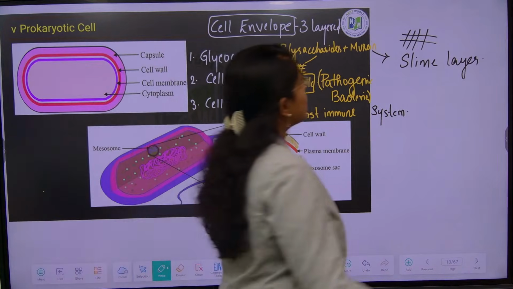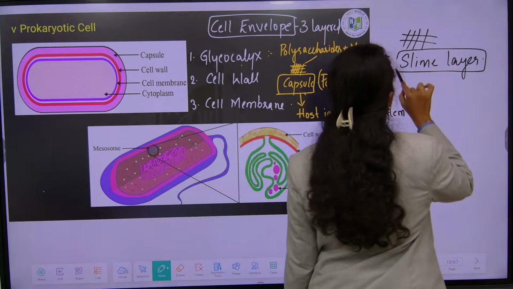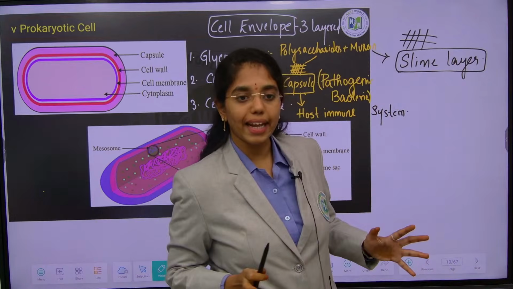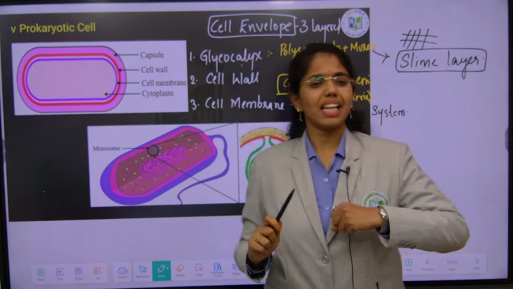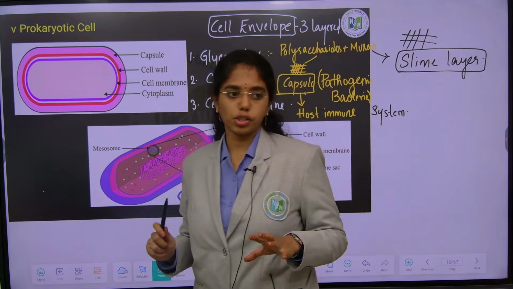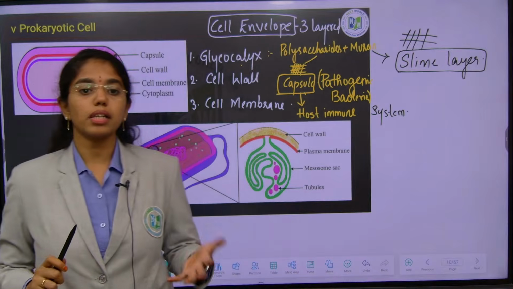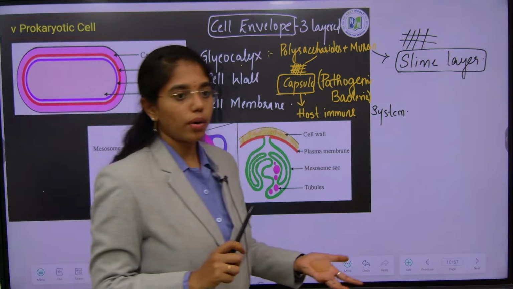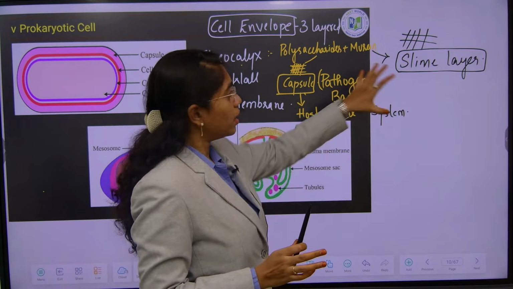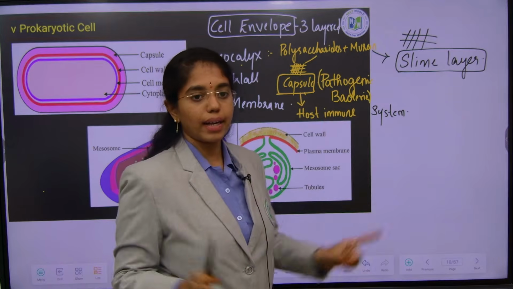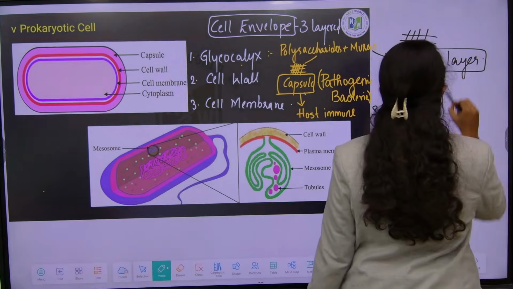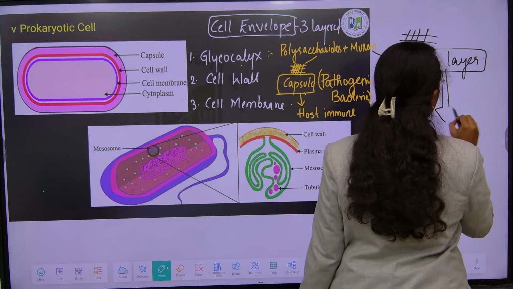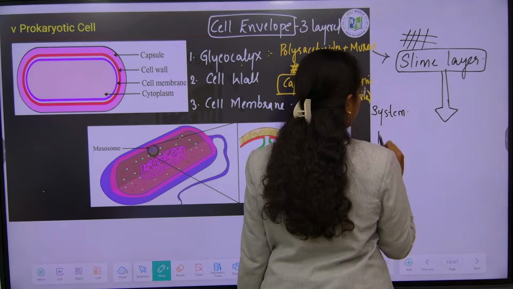Next is the slime layer, where polysaccharides and mureins are loosely arranged. This is for the set of bacteria which live in extreme environmental conditions. It can be halophiles, it can be thermoacidophiles. Their outer layer is composed of a slime layer, to prevent the loss of water and mineral nutrients.